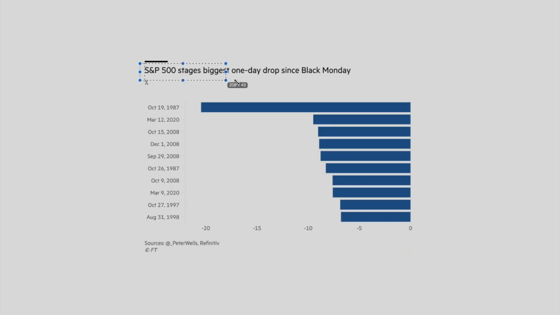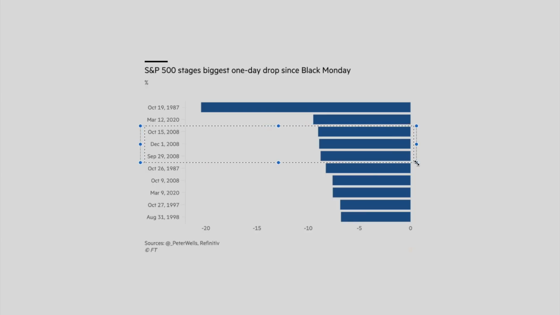We've seen that the S&P 500 has had the biggest one-day drop since Black Monday, and Black Monday was in October of 1987, and here we have March 2020. Look at that. That is the second biggest one-day drop since Black Monday. Of course, if you just look at the third, fourth and fifth place, this was during the financial crisis. So what does that say about the health of the global market?